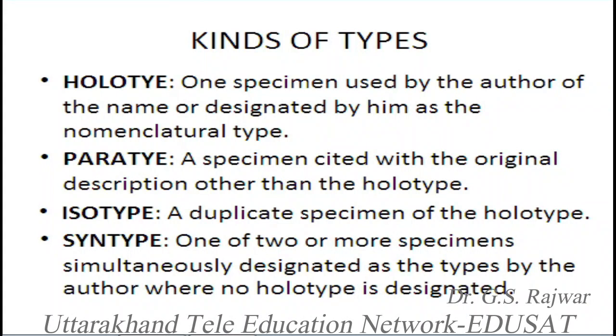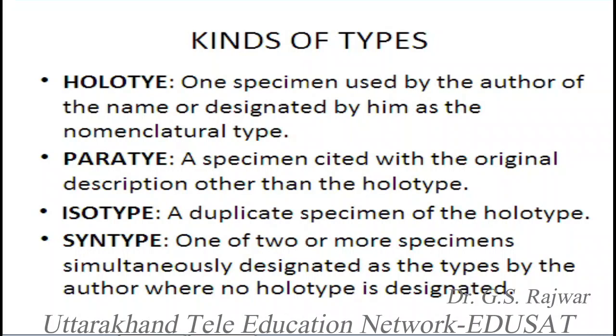Then similarly, suppose an author makes a holotype or main type in one herbarium. Suppose he wants to make duplicate copies of this holotype, but a duplicate of holotype will never be called holotype. Holotype is always one. Suppose a British worker keeps a holotype of a specimen in the herbarium at Q. He wants to give a duplicate specimen of this type to a herbarium in Germany or America or some other herbarium of the world.